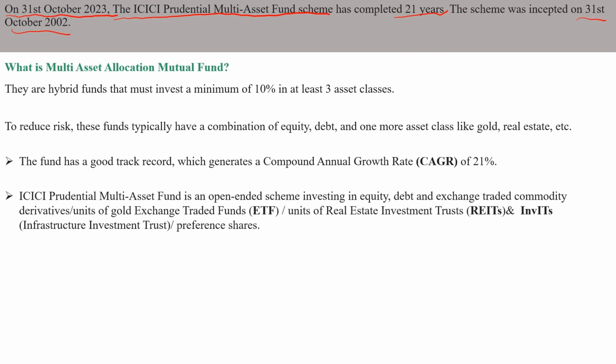First we will see what this multi-asset allocation mutual fund is. These are hybrid funds, and they must invest a minimum of 10% in at least three asset classes. Which three asset classes? To reduce the risk, they must invest in equity, debt, and one more asset class like gold, real estate, etc. So basically, what they are doing is diversification.